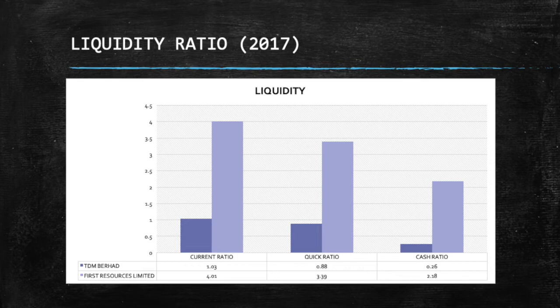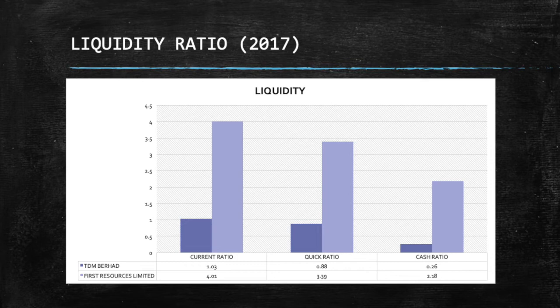Additionally, the quick ratio also indicates the company has 88% readily available current assets to pay off short-term obligations. Next, the cash ratio indicates 26%. It means that more liquid assets are available to pay current liabilities when they become due.